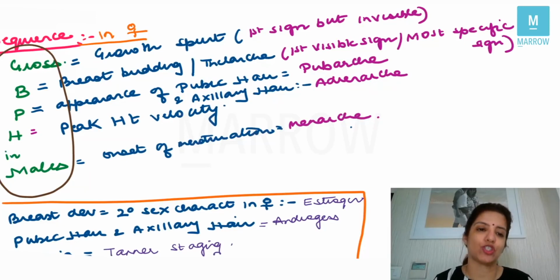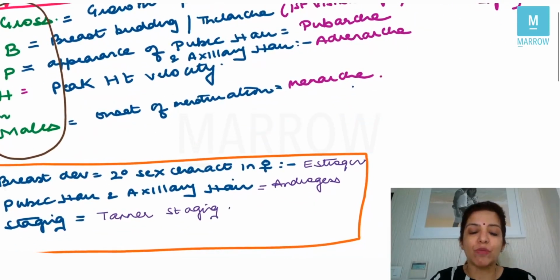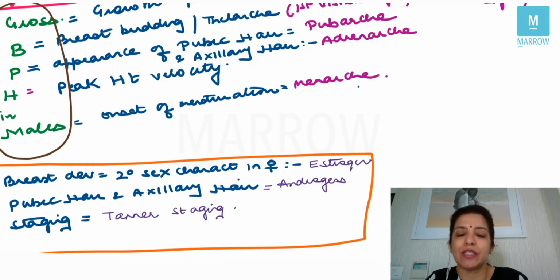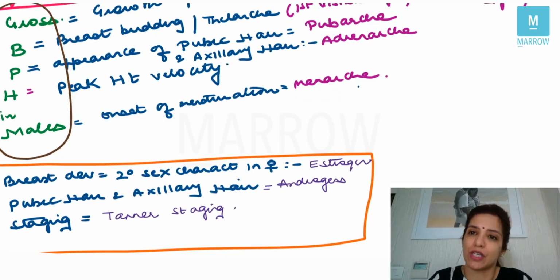Very, very important question. Now, breast development is a secondary sexual characteristic in a female. For breast development, the hormone which is responsible is estrogen, right? So breast is the most important secondary sexual characteristic in females. If you get a question where they say that secondary sexual characteristics are present, it primarily means that the breast is present.